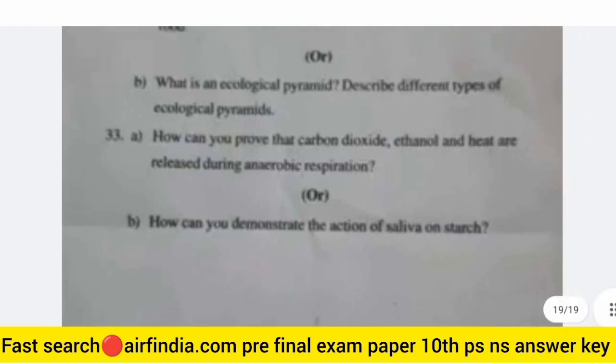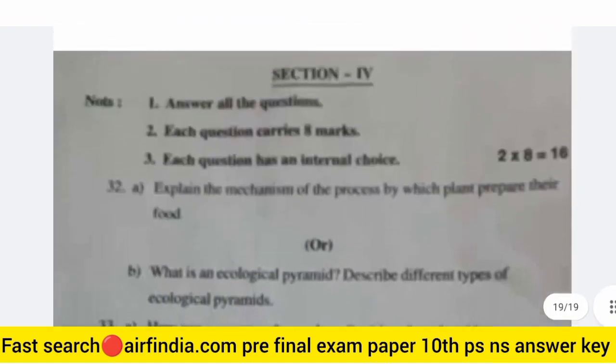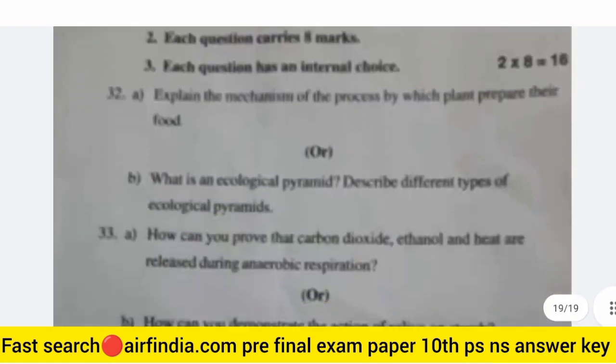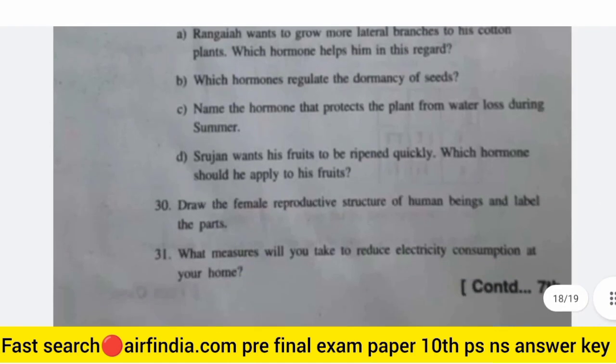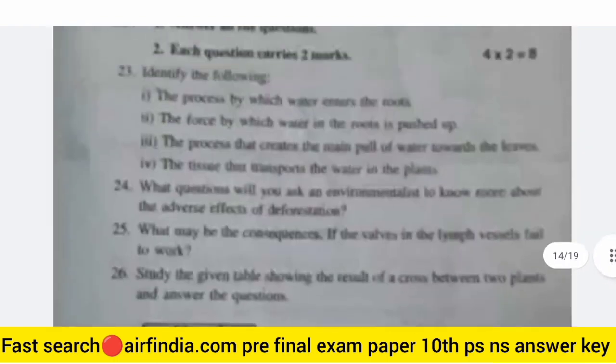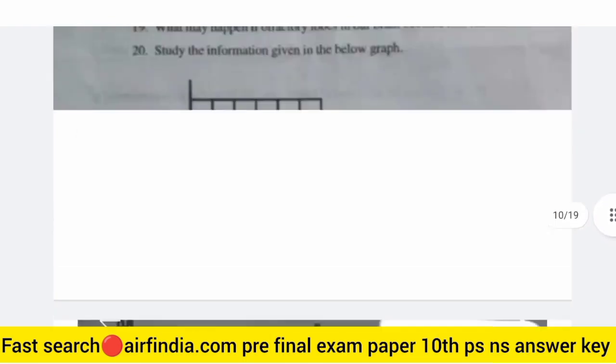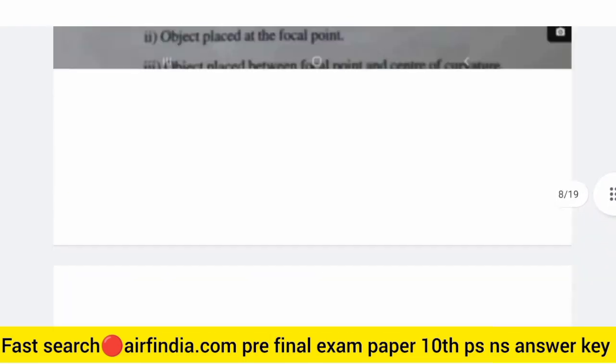Okay, so this is your whole question paper of class 10th pre-final examination 2022-23. I will share this question paper, and I will share the answer key also. It's 100% real. Don't forget to remember this and learn it. It's real, so learn it and do it because it's very real.